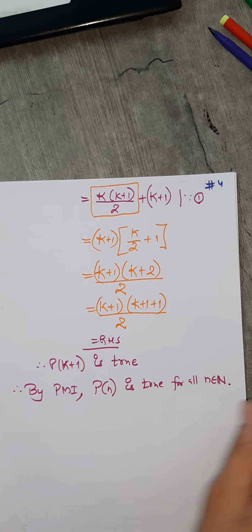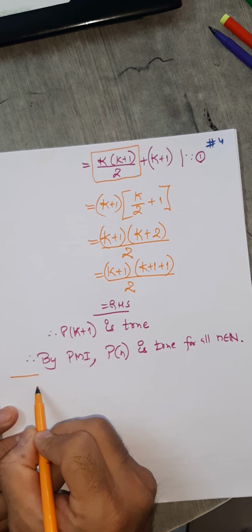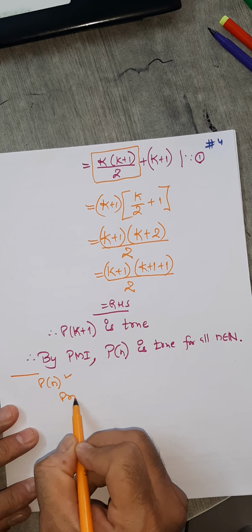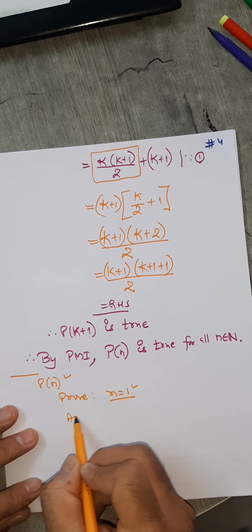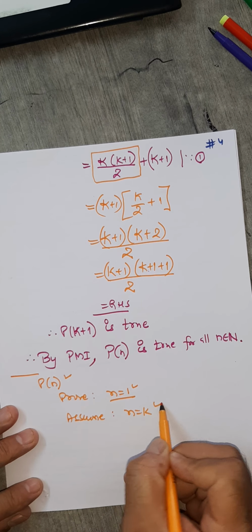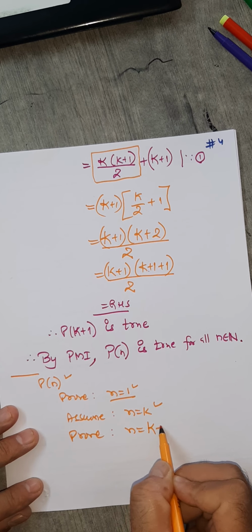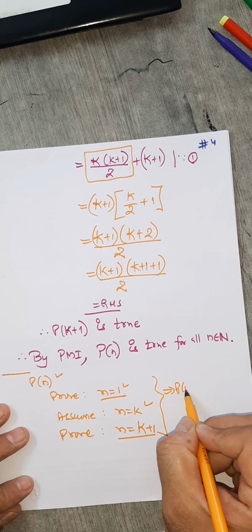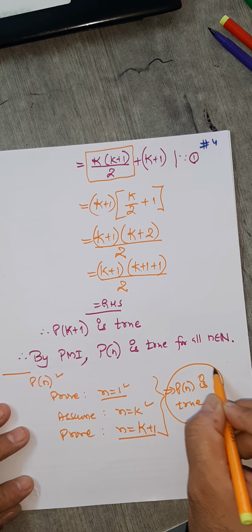Let me repeat again what I did. I have started with Pn, call the given statement as Pn, prove for n is equal to 1, assume for n is equal to k, and again prove for n equals to k plus 1. If you show this much, you can say that Pn is true for every n.